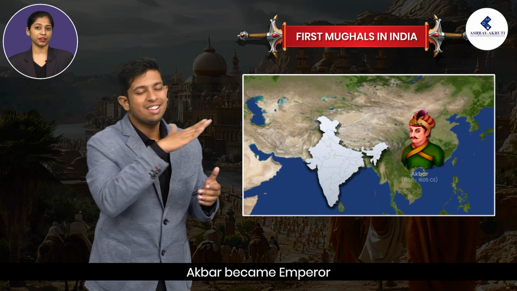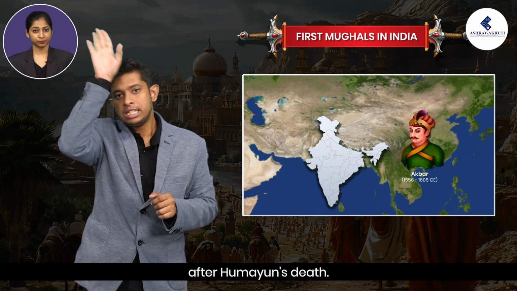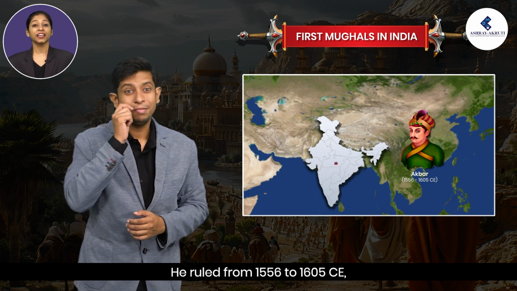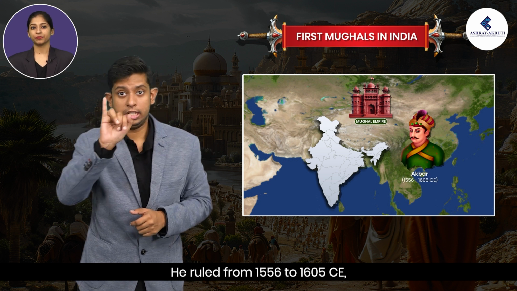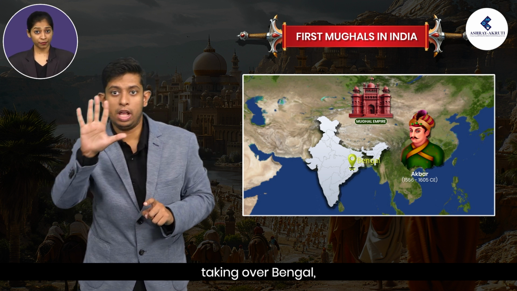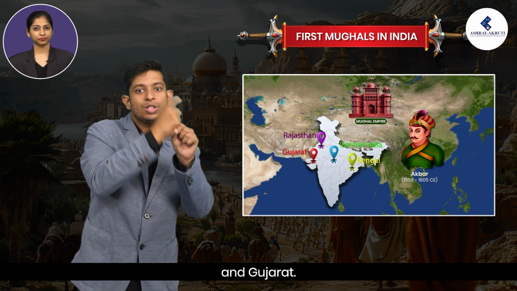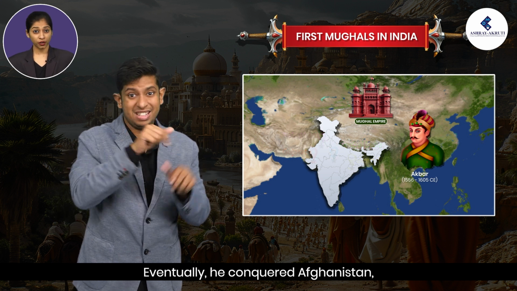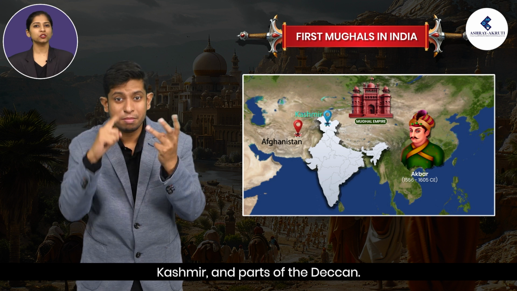Akbar became emperor at the age of 13 after Humayun's death. He ruled from 1556 to 1605 CE, taking over Bengal, Central India, Rajasthan, and Gujarat. Eventually, he conquered Afghanistan, Kashmir, and parts of the Deccan.